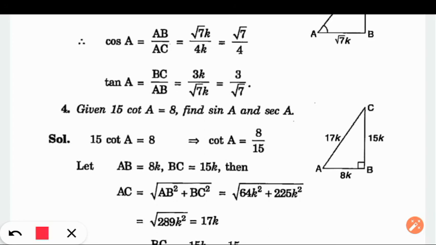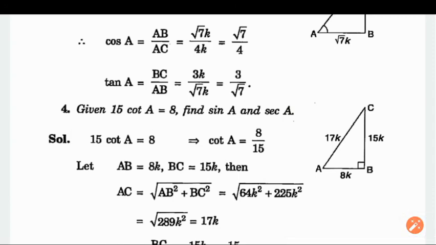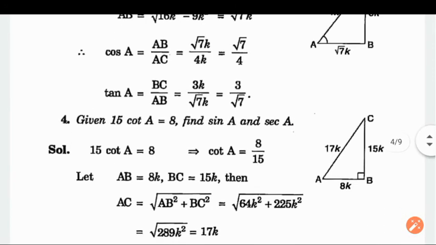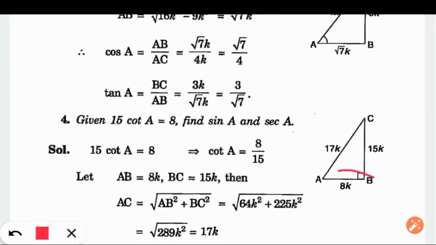In that case, you need to know first, cot is the reciprocal of tan. Tan is the ratio of perpendicular by base, P by B, so it will become B by P. So B will become 8k and P will become 15k.